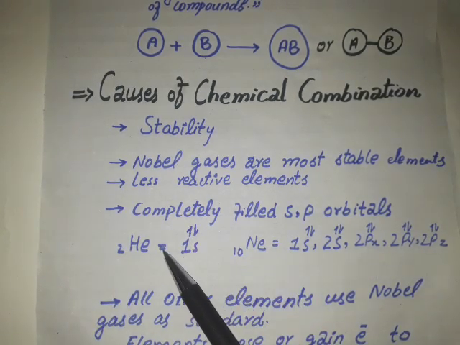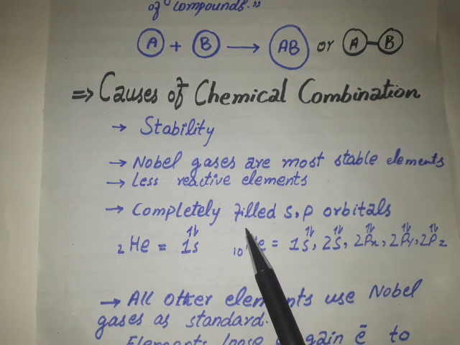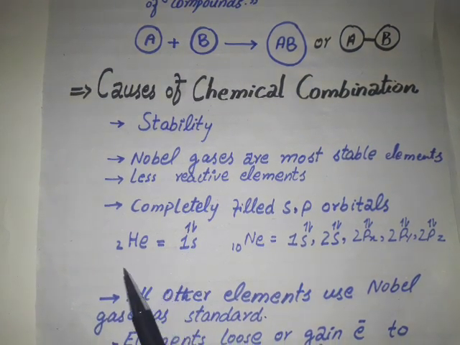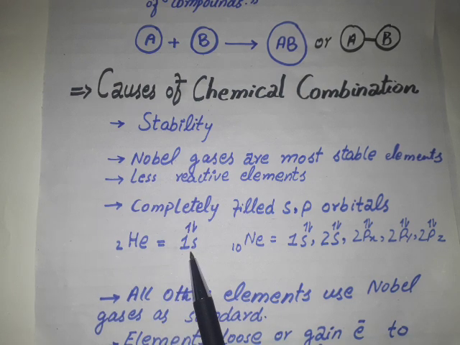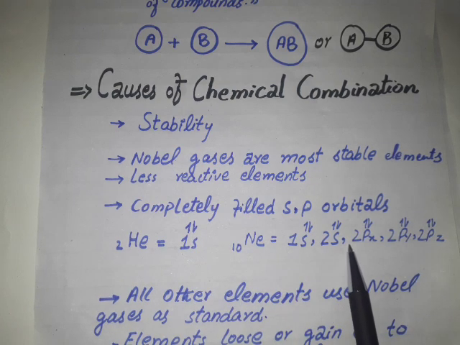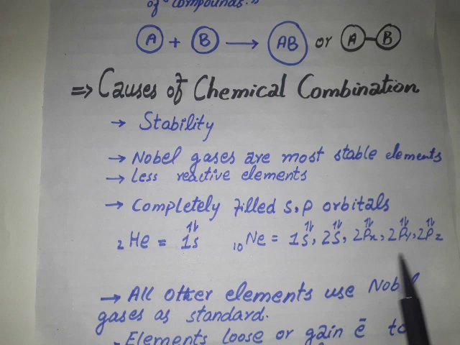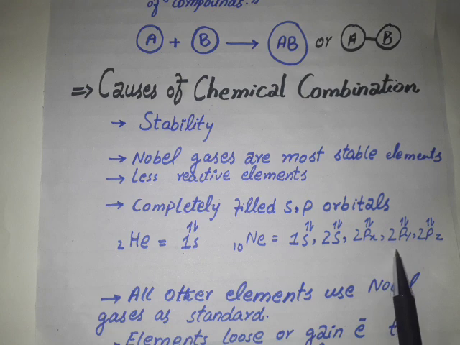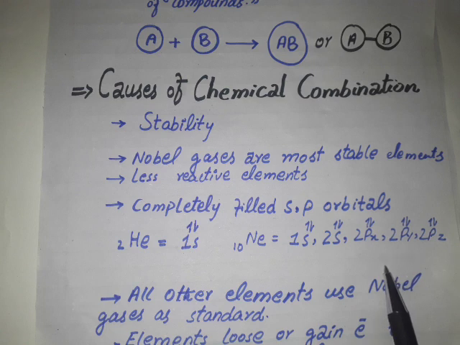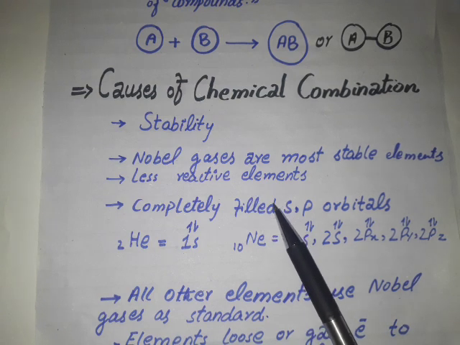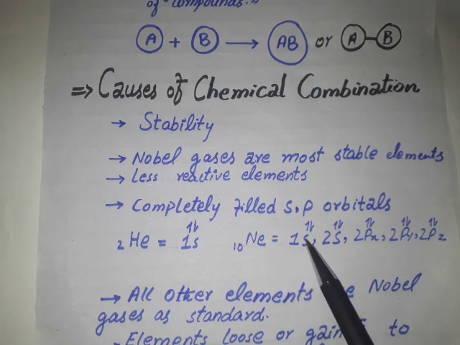What is the reason for their stability? The reason for their stability is their completely filled s and p orbitals. Here you can see that helium has just one orbital, which is the 1s orbital, and it is completely filled with 2 electrons. Neon has, this is the last orbital of neon, the valence shell of neon, which is completely filled with 8 electrons. So there is no need for noble gases to react with any other element to form a chemical bond to attain stability, because they are already very stable. Therefore they are very less reactive elements. They do react, but form very few compounds by reacting with other atoms or elements.